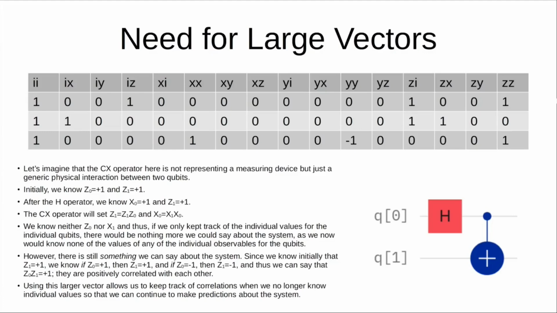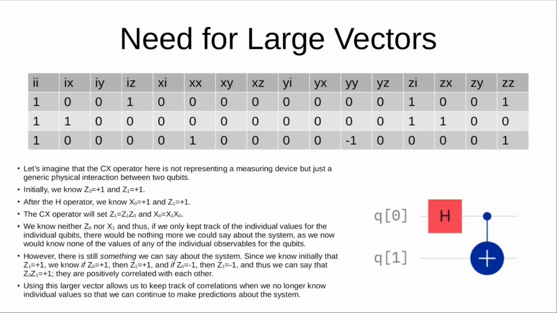So we can make a prediction that if we measured the X values, we would find that the product of them equals +1. If we measure the Z values, the product of them would also be +1. And if we measure the product of the Y values, it equals -1. So we don't know the individual X values, we don't know the individual Y values, but we know the products of them. We know that the X values and the Z values are positively correlated, so they must be the same. We know that the Y values are negatively correlated, so they must be different.